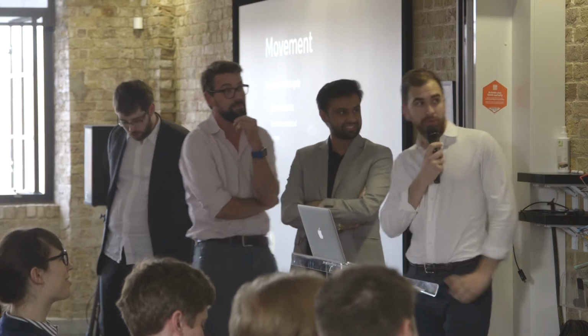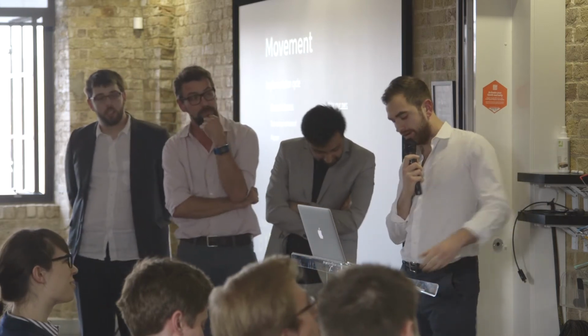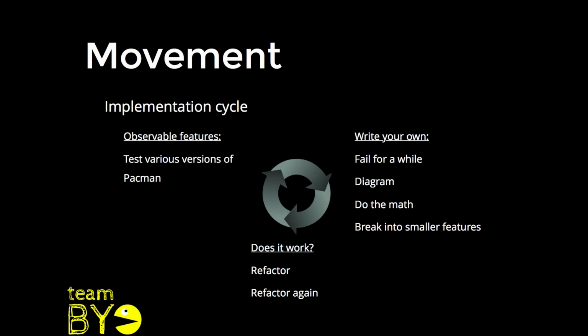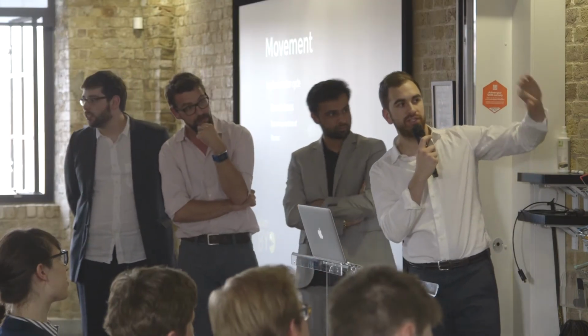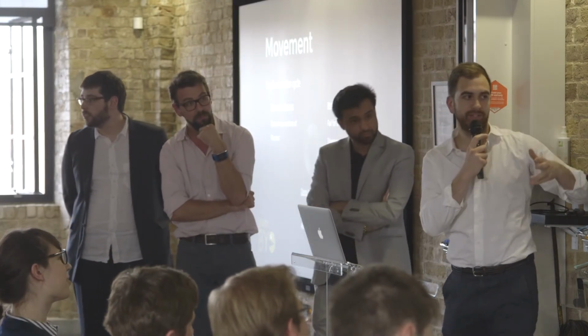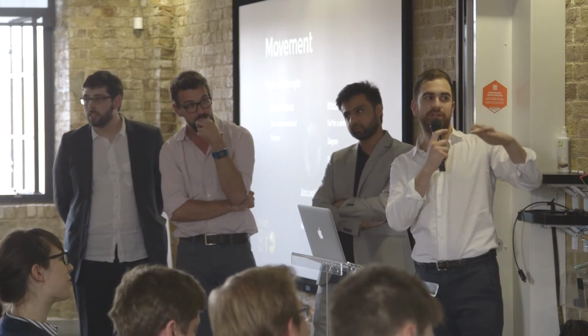Right, so to build the movement, we started looking at various Pac-Man games that we found online, and looking at a specific thing Pac-Man could do, we'd start reverse engineering to try and make it work for our Pac-Man. So we got into a bit of a cycle of just observing, trying to write, and then failing. Really, the Pac-Man wouldn't do what we wanted him to do.